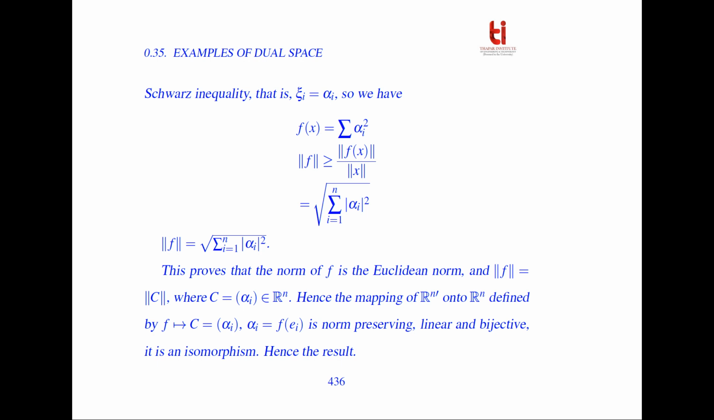So from these two parts we get that the norm of f is greater than or equal to the norm of c, and we get the norm of f is equal to the norm of c. So this proves that the norm of f is a Euclidean norm and the norm of f is equal to the norm of c. Hence the mapping of (R^n)* onto R^n defined by f maps to c, where α_i = f(e_i), is norm preserving, linear and bijective, so it is an isomorphism, and hence the result.